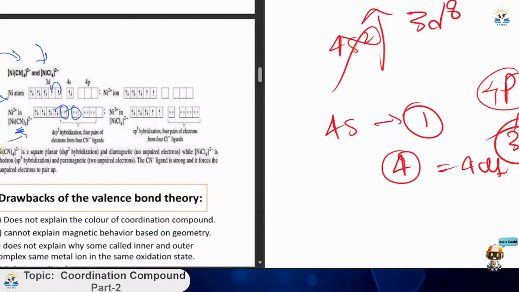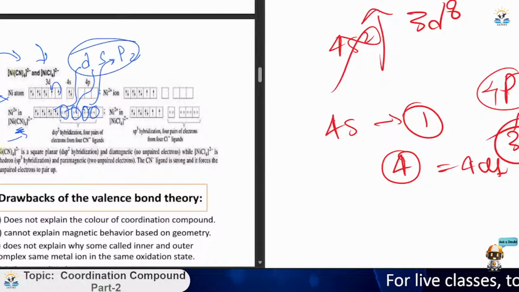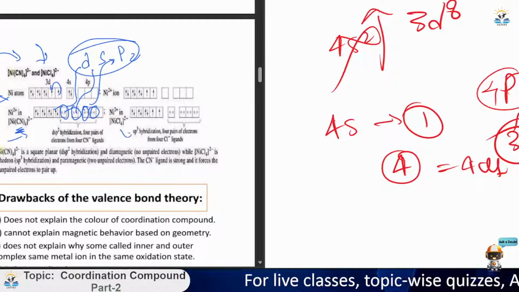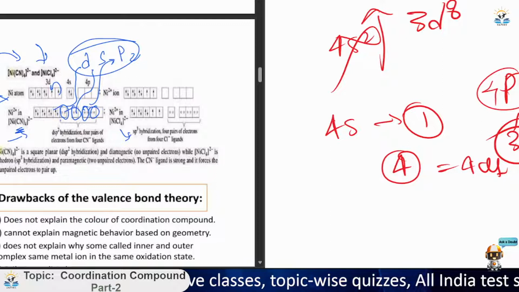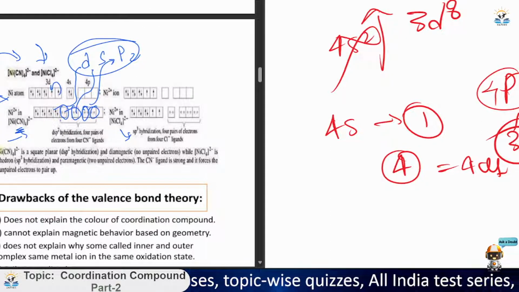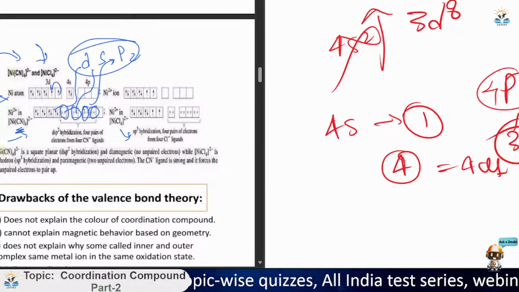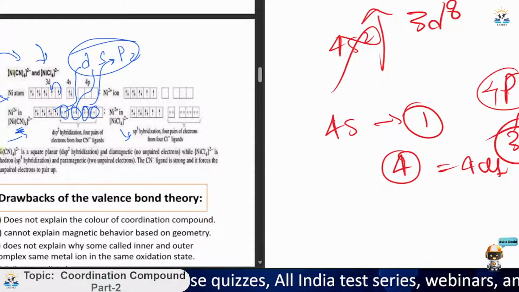We will use this one block, this one block and this one block, so it will be d, s and two p orbitals, so dsp2. So dsp2 hybridization will occur for Ni(CN)4 2-, and for NiCl4 we checked that it is sp3. I have also told you that for strong field ligands you have some exceptions also.